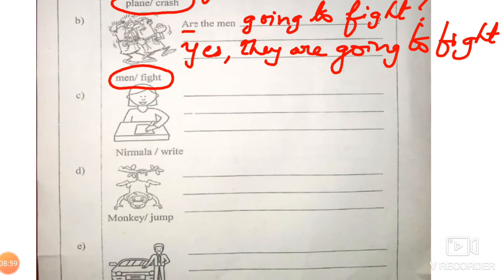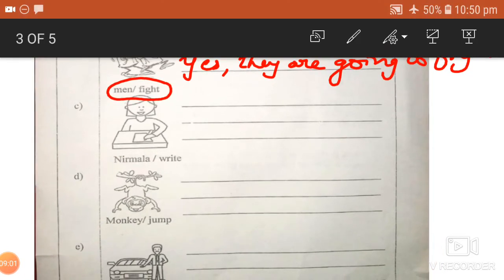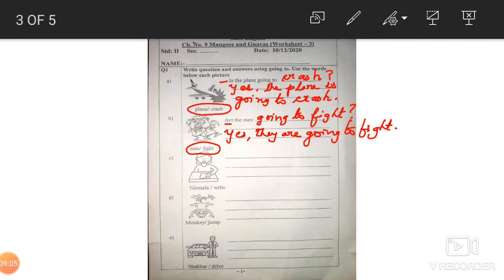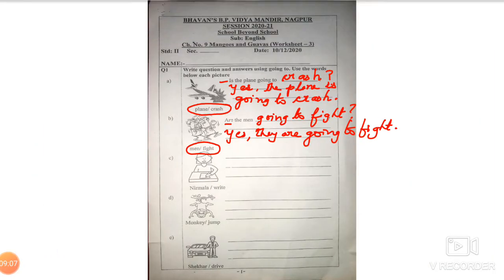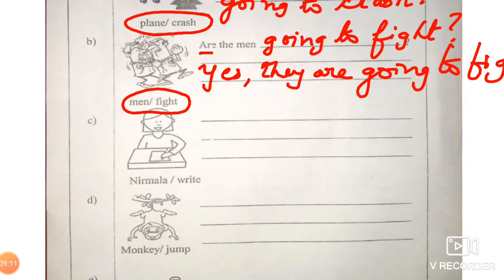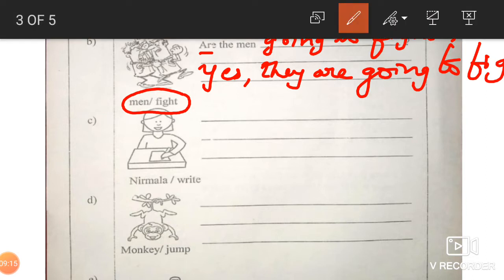Now pay attention beta. Please pay attention. Now can you see one lady sitting there? She is Nirmala. And this action word is also given, right. Okay. Now she is alone. She is alone.